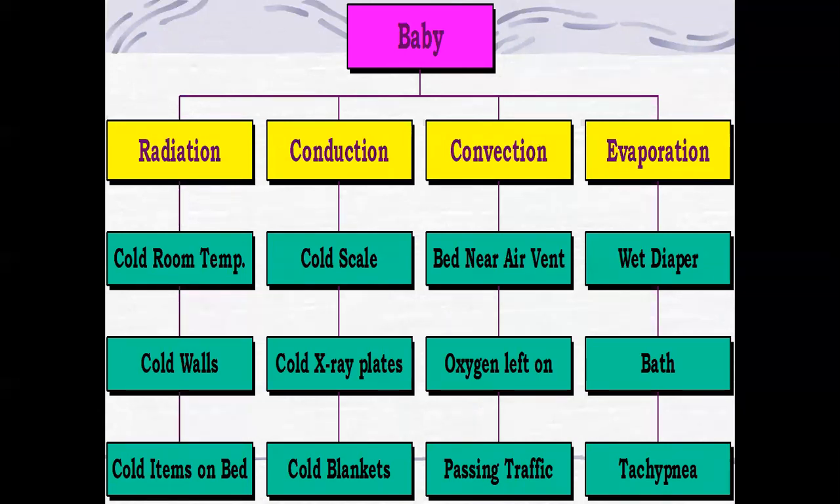Then if you are seeing conduction: cold scale, weighing scale, cold X-ray plates, cold blankets. If you're seeing convection: bed near air ventilation, oxygen left on, passing traffic, that is people moving around here and there, air environment or air temperature. Evaporation: wet diaphragm, bath, then tachypnea. These are the